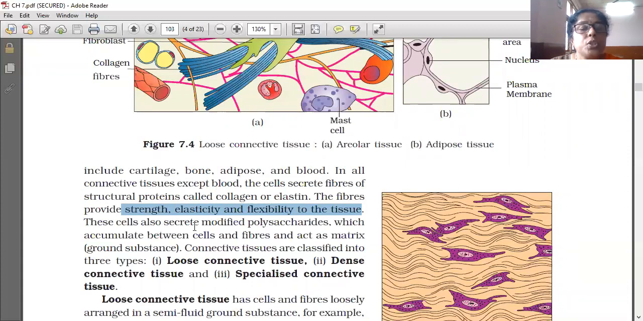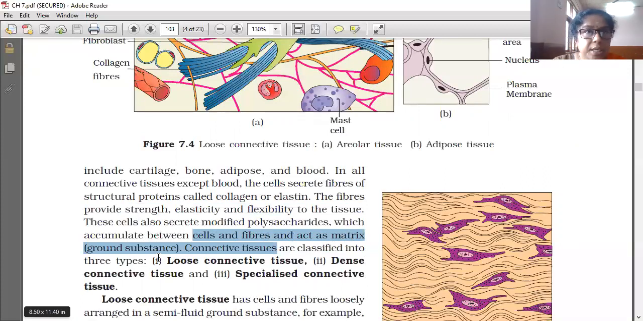These cells also secrete modified polysaccharides which accumulate between cells and fibers and act as a matrix, meaning ground substance, filled in all the places. Matrix means it fills all the spaces.